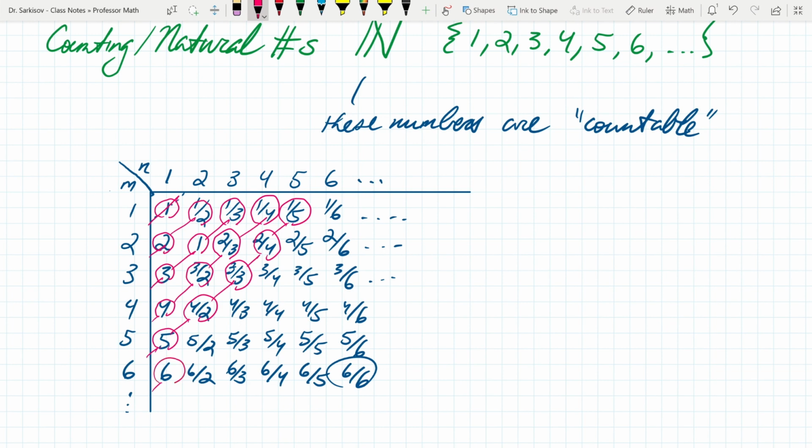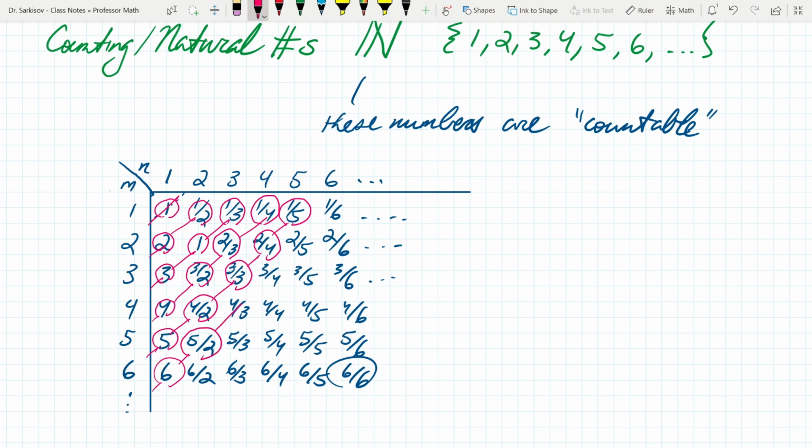Think about it. What about a 5/6? Well, there it is. What about a 5/4? There it is. What about a 6/5? There it is. What about a 1/3? We already did that, right? What about a 7/2? Well, 7/2 will be right over here. So all these numbers are taken care of in this way. That's the whole point that I'm trying to show you.